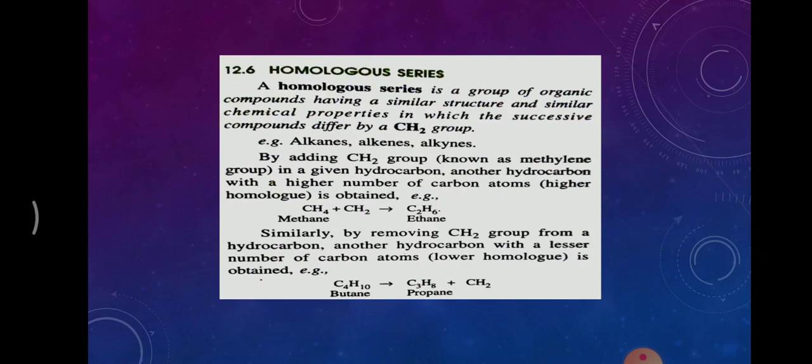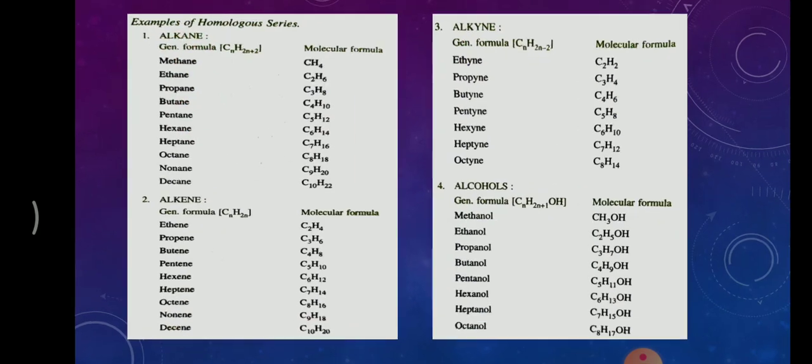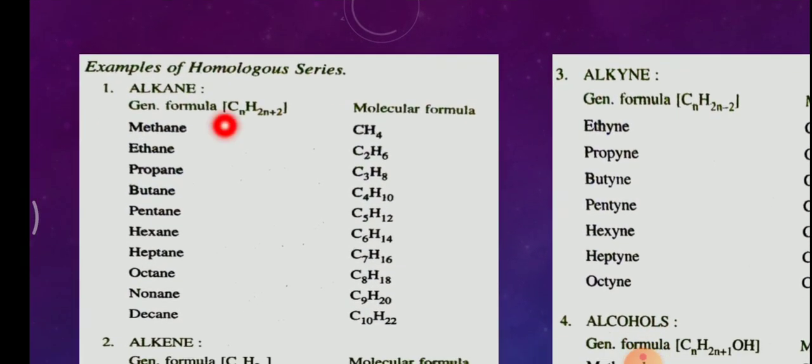Let me show you the example here. This is the alkane family. These are the members of the alkane family. If you subtract the previous member from the successive member, the difference will be CH2.